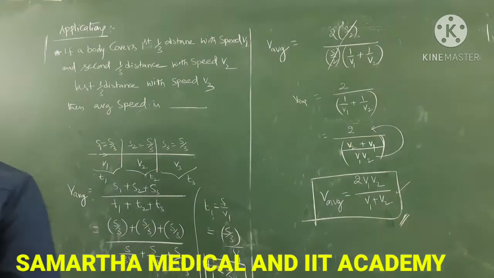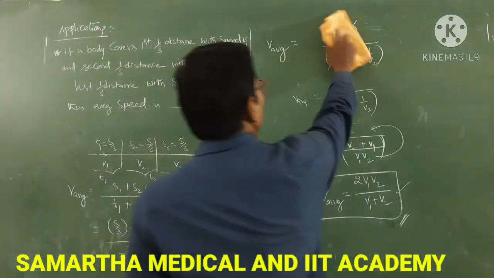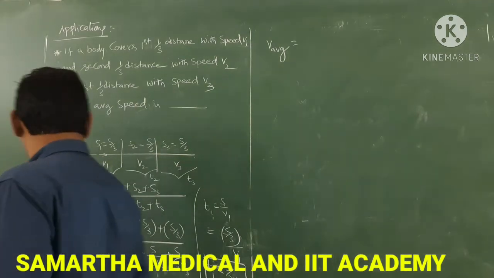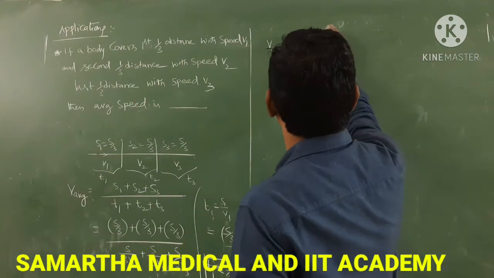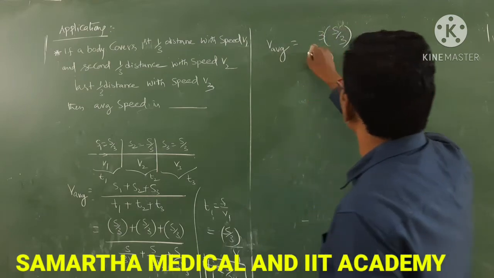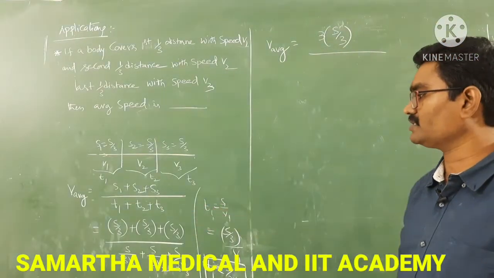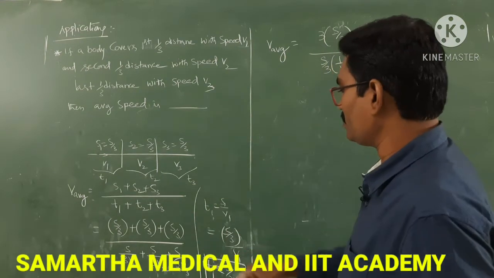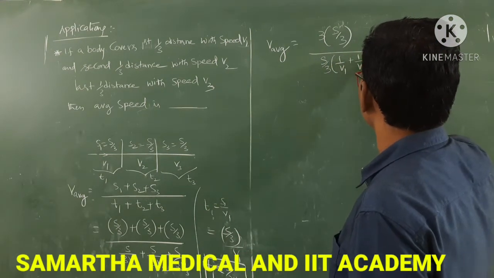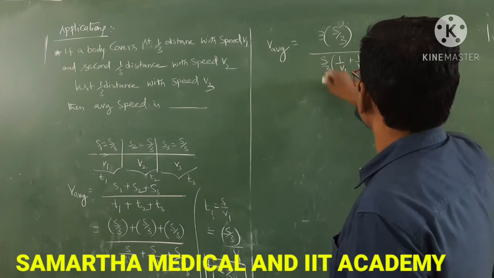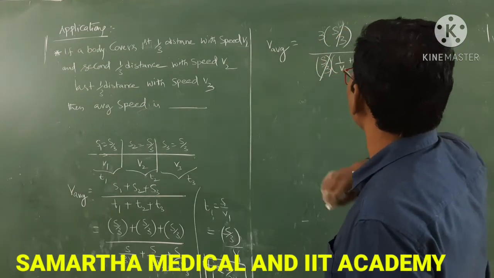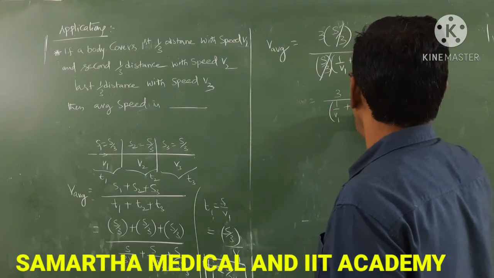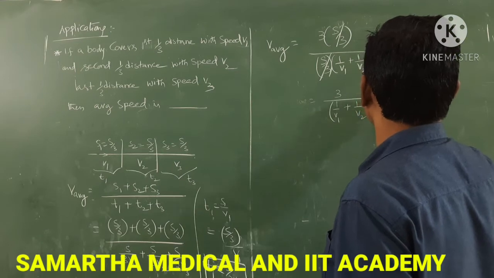Next, three times S by 3 you can add, S by 3, S by 3, S by 3. By S by 3 you can make common, so that is 1 by V1 plus 1 by V2 plus 1 by V3. S by 3 gets cancelled. You will get 3 by (1 by V1 plus 1 by V2 plus 1 by V3).